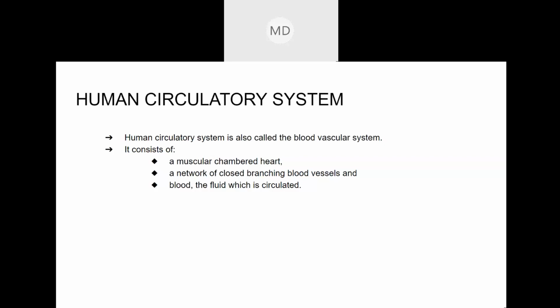In the excretory system, what is the most important organ? What is the organ that is associated with the human excretory system? The first chapter, what is the organ?